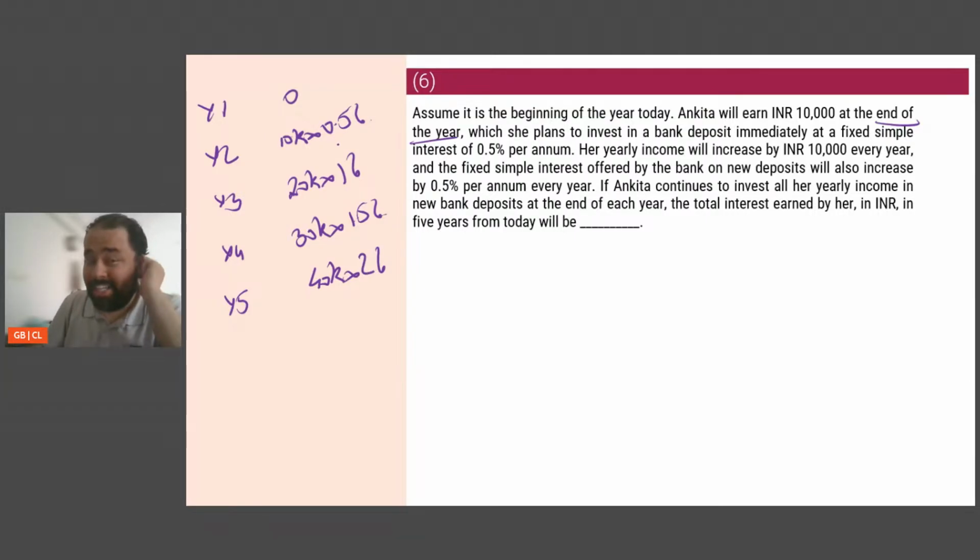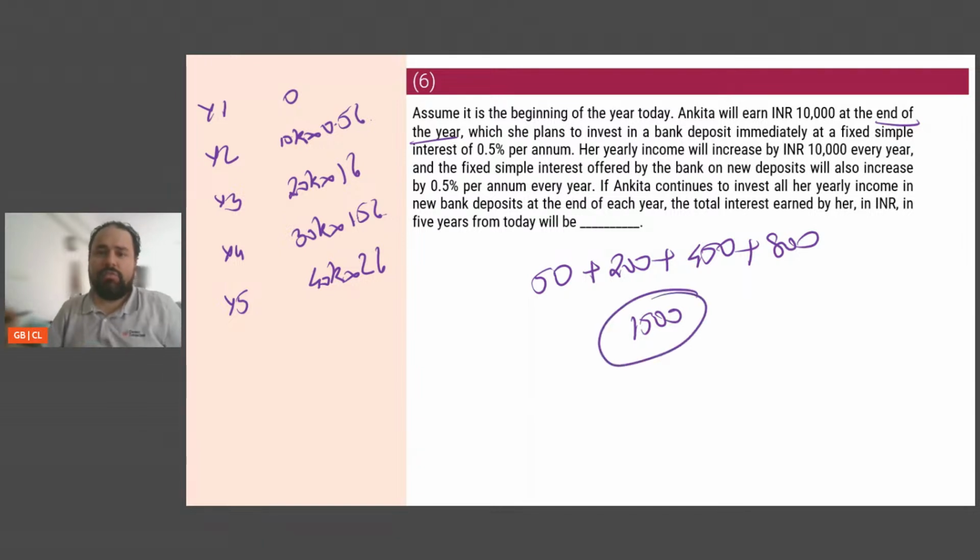10k, 0.5%. What is 10% of 10,000? It is 1,000. What is 1%? It is 100. What is 0.5%? It is 50. So 50 plus 1% of 20,000. 20,000, 10% is 2,000. 1% is 200. 1.5% of 30,000. 30,000, 1% is 300. 0.5% will be 150. 300 plus 150 is 450. 2% of 40,000. 1% is 400. 2% is 800. So that's 1250, 1450, 1500. So total that she's earning is 1500.